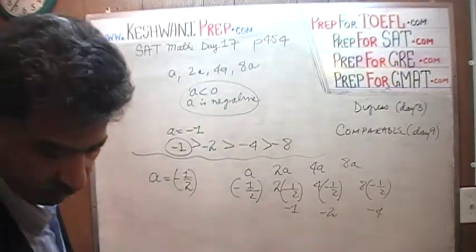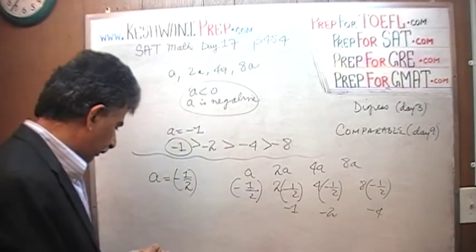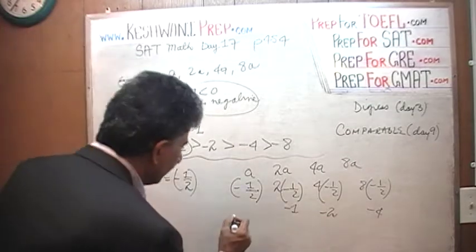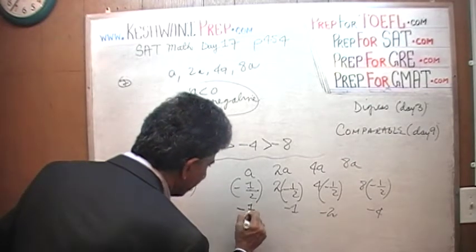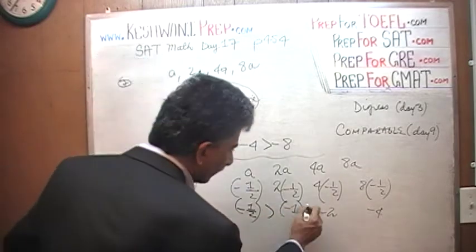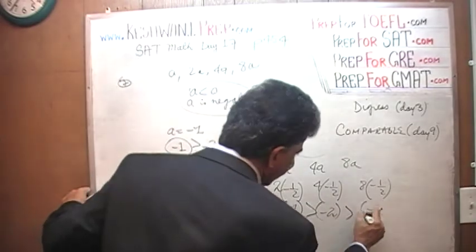And of course it will still hold because a is negative. So here we have negative half, and of course negative half is greater than negative 1, and negative 1 is greater than negative 2, and negative 2 is greater than negative 4.